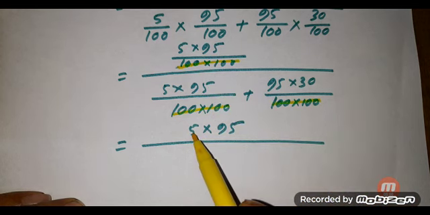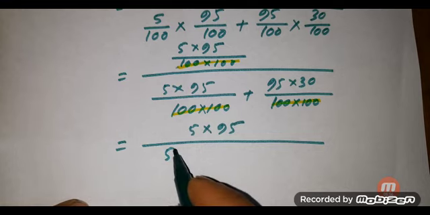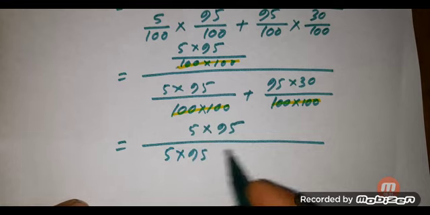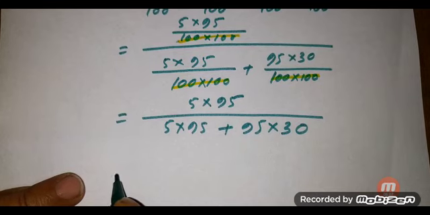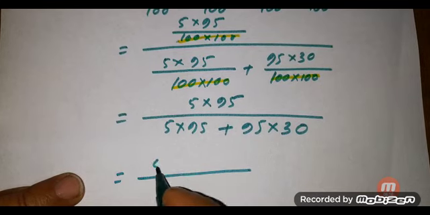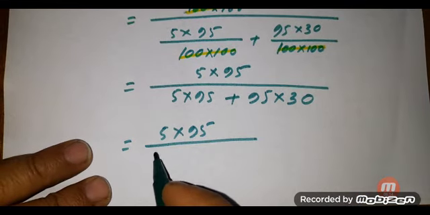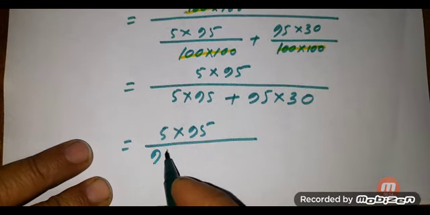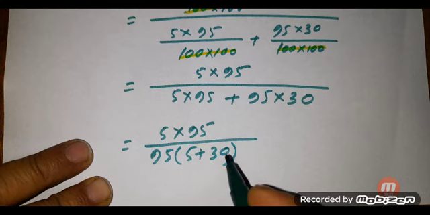After cancelling this, we got 5 into 95 in the numerator, and in the denominator 5 into 95 plus 95 into 30. That is equal to 5 into 95 divided by, we take common 95 in the denominator, then we get 5 plus 30.